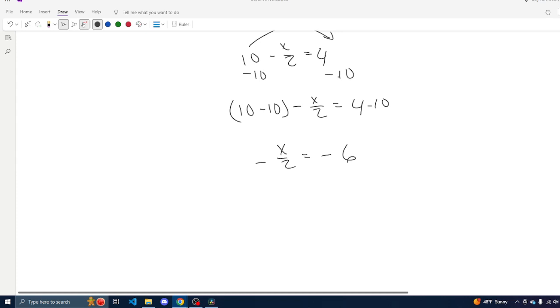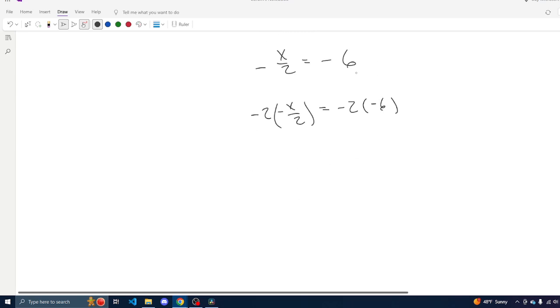And so to get x by itself now, what we're going to do is multiply both sides by negative 2. And so we see that this ends up being x equals 12.